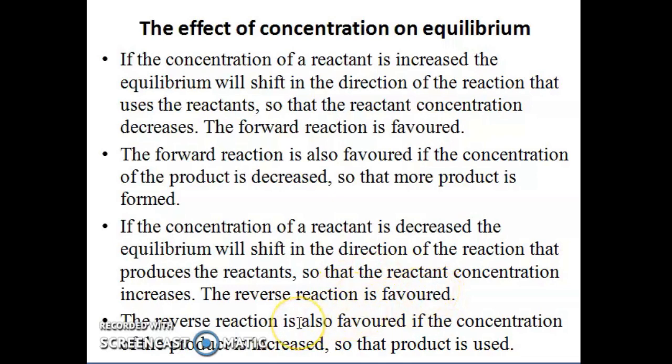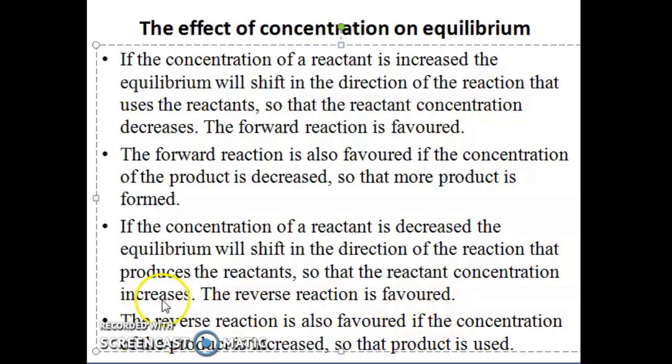The reverse reaction can also be favored if we increase the concentration of the product, so that the product is used up. Hence, we could say that if the reactant is increased, the forward reaction is favored, and if the product is increased, then the reverse reaction is favored.